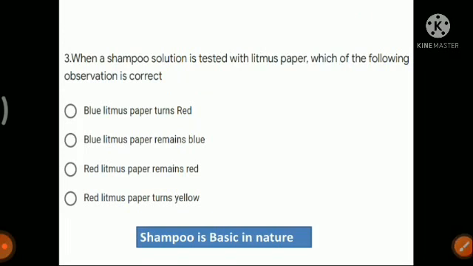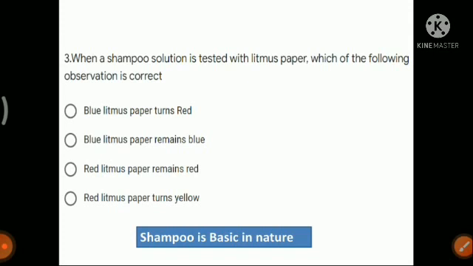Now the third question: when shampoo solution is tested with litmus paper, which of the following observations is correct? Before answering this, we should know that shampoo is basic in nature. That means shampoo contains base. And we know that when red litmus paper comes in contact with a base, it changes to blue color. You can see none of the options here contains that red litmus paper changes to blue.